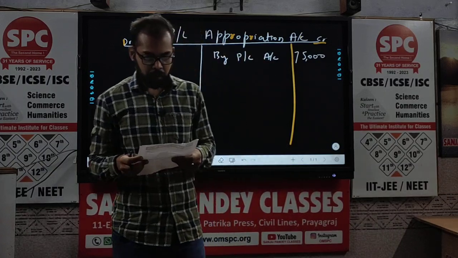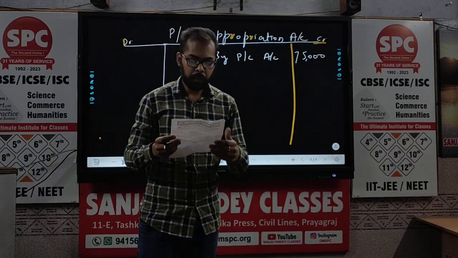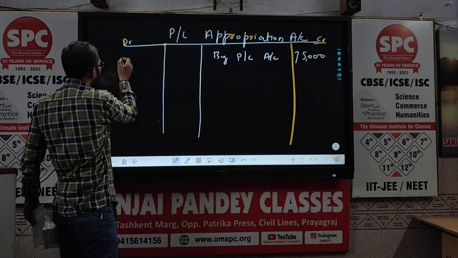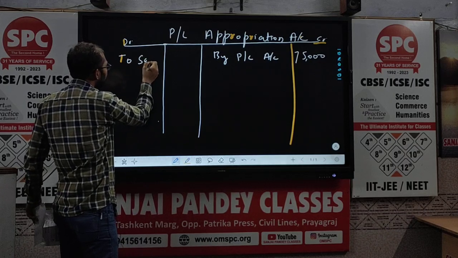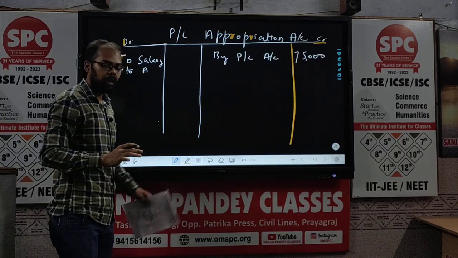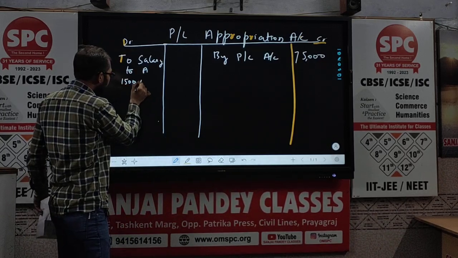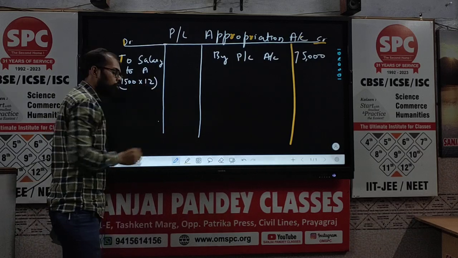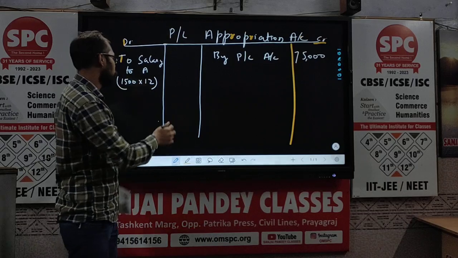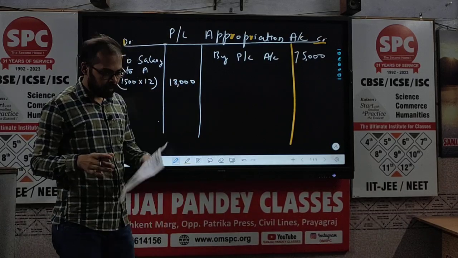Now the next thing is the partnership agreement provided that A was to be paid salary of rupees 1500 per month. So now let's write down the salary. To salary to A. We have to calculate it. That is 1500 per month, so 1500 multiplied by 12, you will get 18,000 rupees. This is 18,000 rupees.